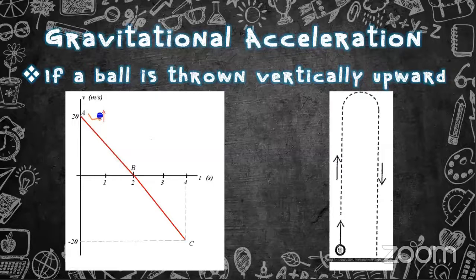Mean speed or average speed: when an object is moving, it doesn't have a constant speed. That means it will not move at one speed. The speed will increase with time. So if we assume the speed is increasing, say 30, 40, 60, 80, the sum of the speeds is divided by the number of values, and then you will get the average or mean speed.